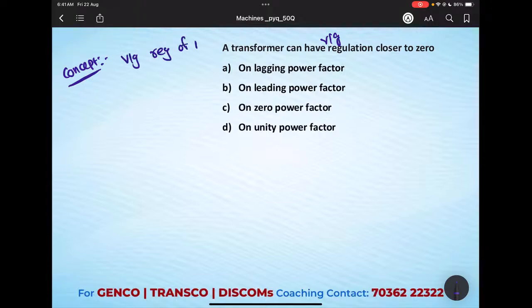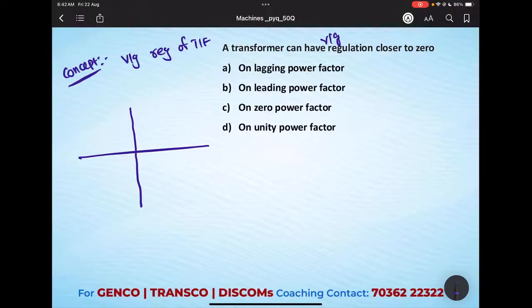Voltage regulation of transformer. Okay, so whenever a voltage regulation problem comes, we need to understand 2 things. One is the formula. We already solved the previous question just 2 minutes back. That is the formula, and how to solve that I already explained. The second concept is the voltage regulation curve.